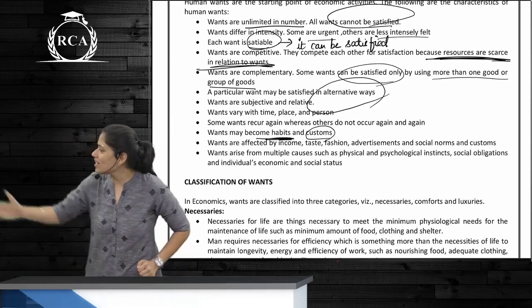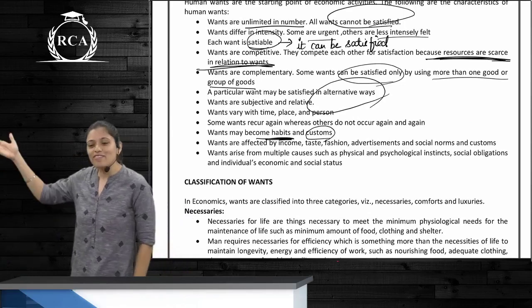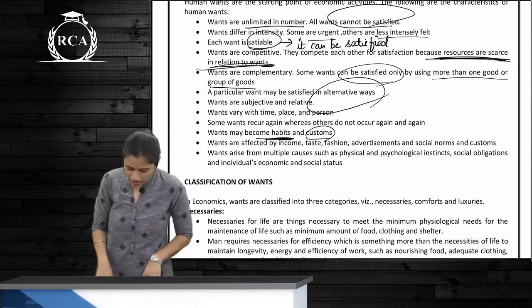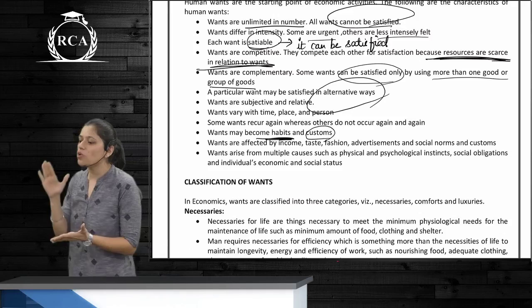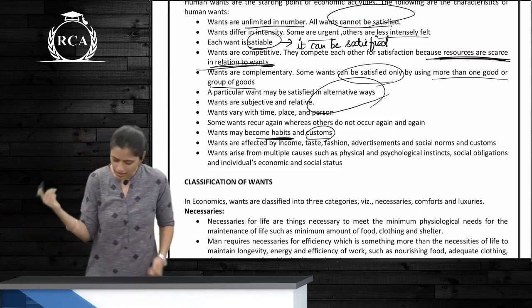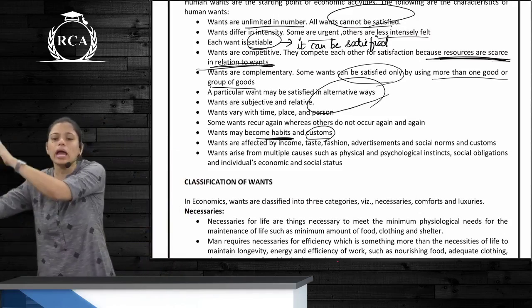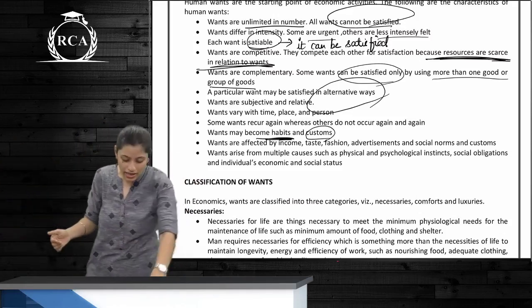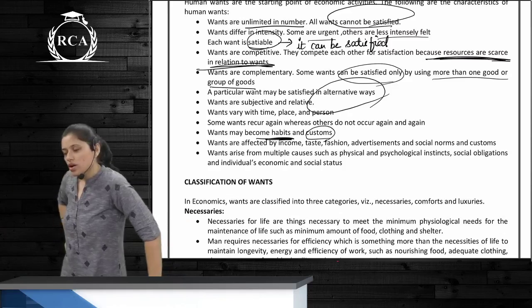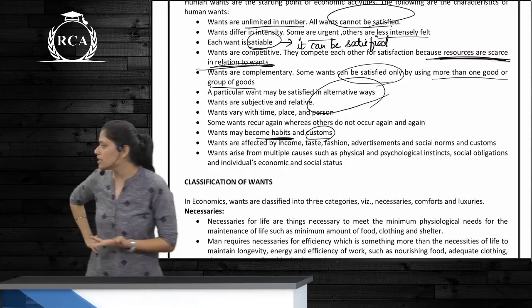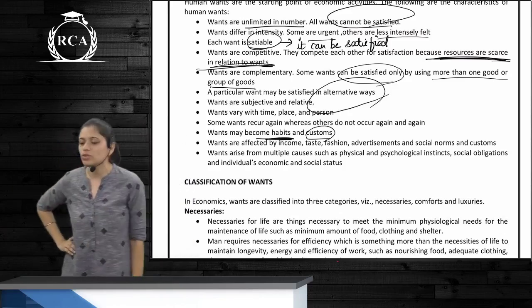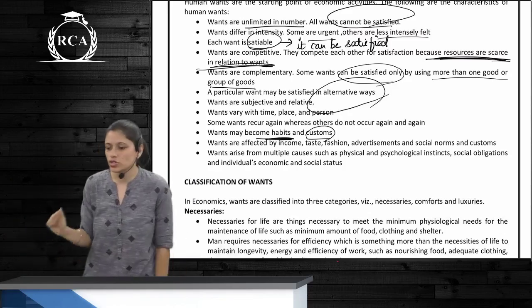Read this yourselves. Wants vary with time, place, and person. Wants can become habits, wants can recur again and again, and they are affected by income, taste, fashion and preferences of the consumers. And last one, wants arise because of physical or psychological instincts, social obligations and individual economic and social status.